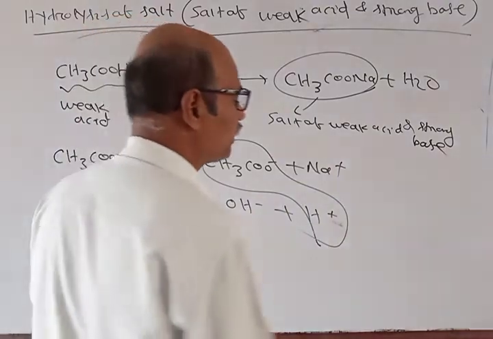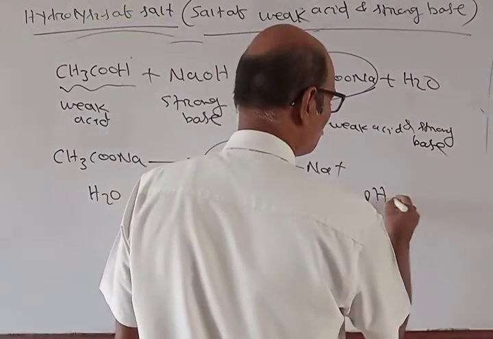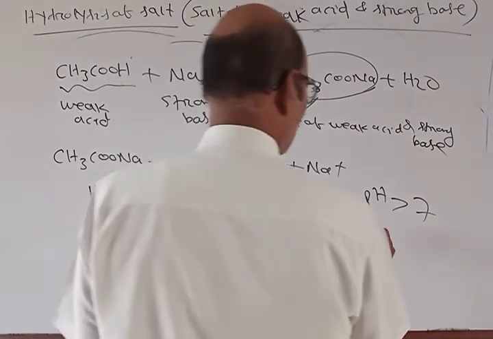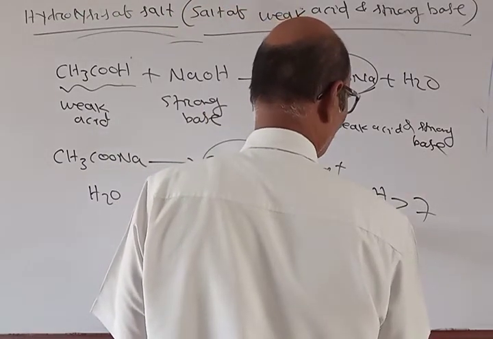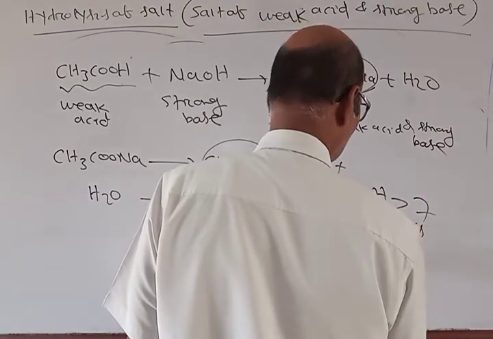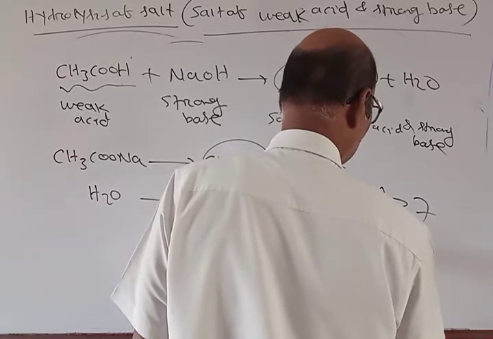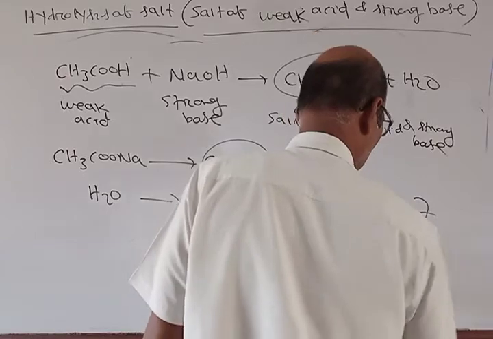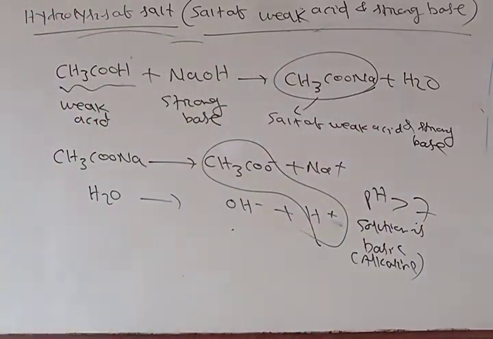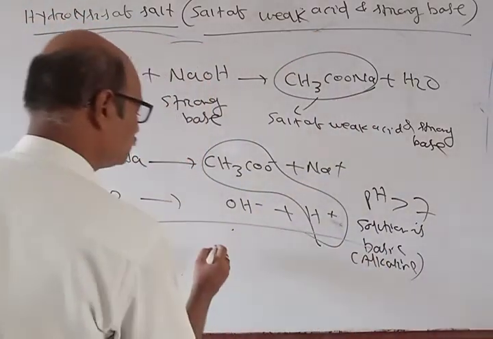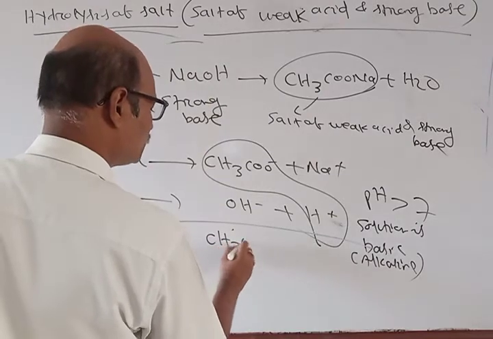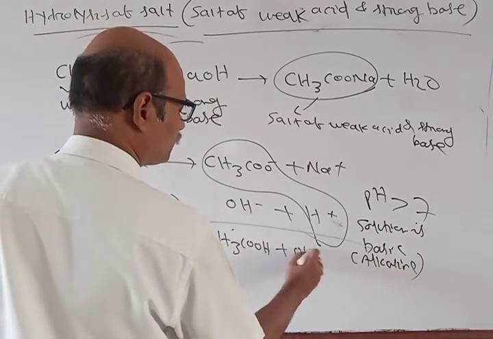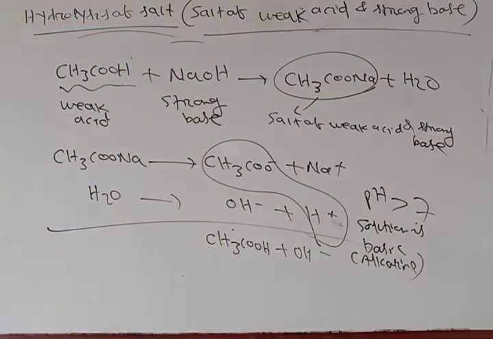So here pH will be more than 7, and our solution is basic or alkaline. Here we will get CH3COOH plus OH minus.